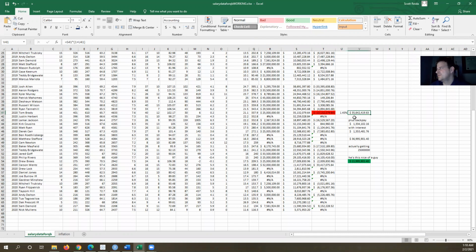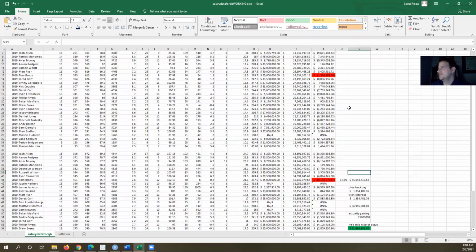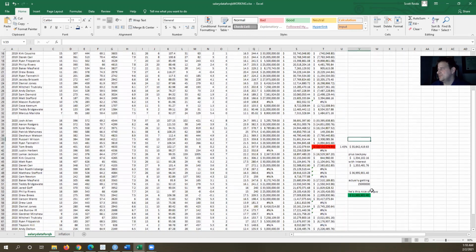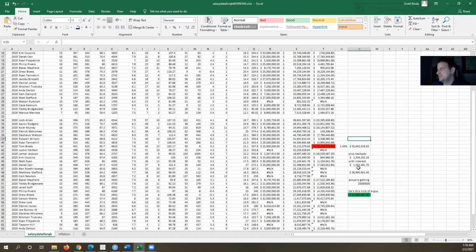So instead of 35.1 million, he actually should be paid 35.6 million next year. And of course, the back pay. He was short 1.3 million this current year, so if you add in interest, it's just a little bit more than that. So you've got 1,353,000 or so of back pay he should get, which comes to a total of 36.995 million for next year is what he should be getting paid. He's actually going to get paid 25 million. So he's roughly $12 million to the good of being nice to the city of Tampa Bay.